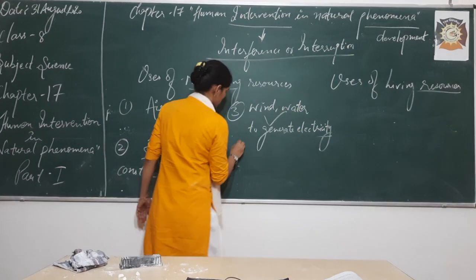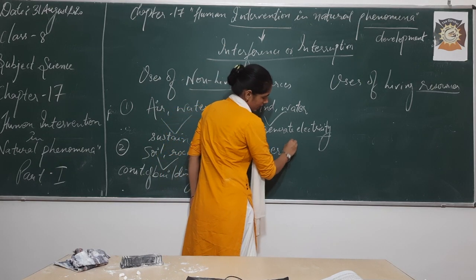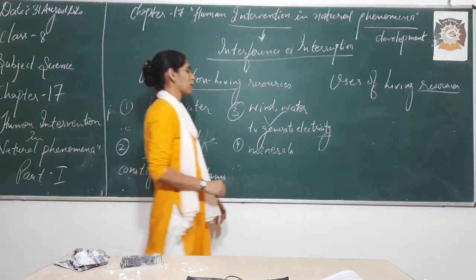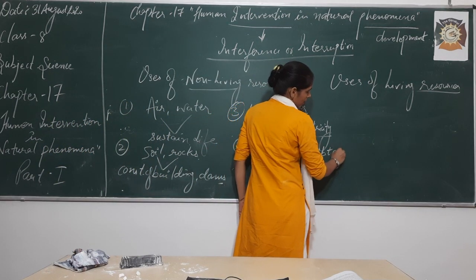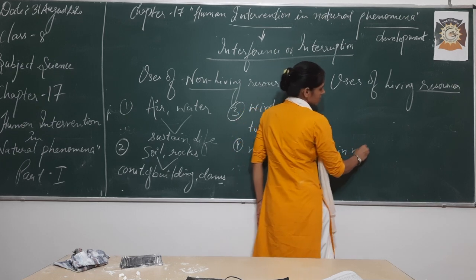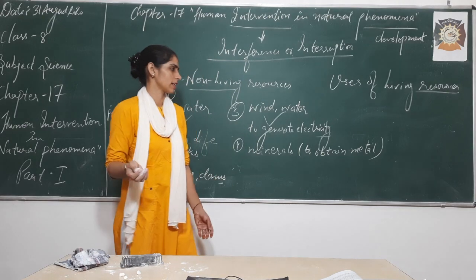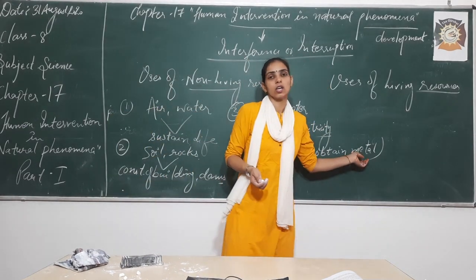Next, what else could be non-living? Minerals. We need the minerals to obtain metals. And metals, for example iron, are used in a number of ways, such as in the construction of buildings.